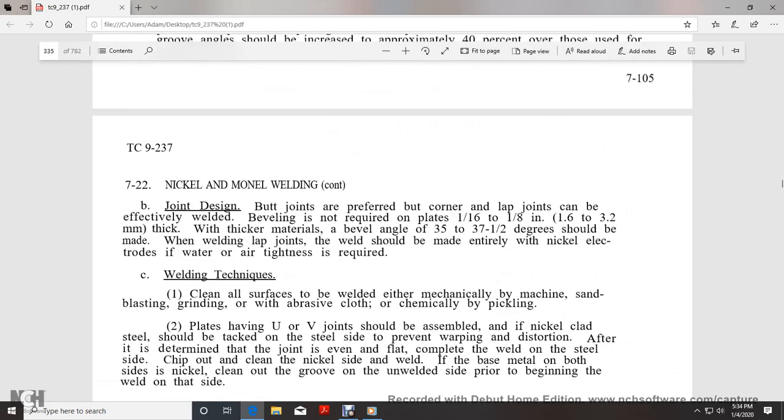Joint design. Butt joints are preferred, although corner and lap joints can be effectively welded. Beveling is not required on plates 1/16 to 1/8 of an inch thick. With thicker plates, a bevel of 35 to 37.5 degrees should be made. Lap joints should be made entirely with nickel electrodes and welded, if water and airtight tightness is required.